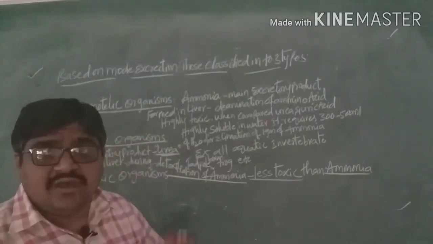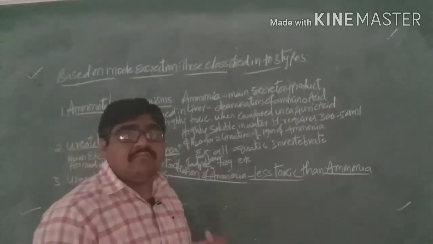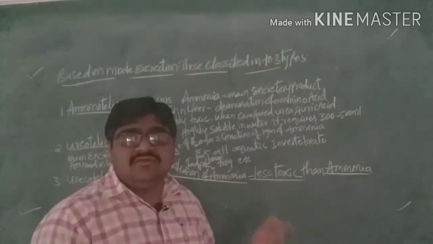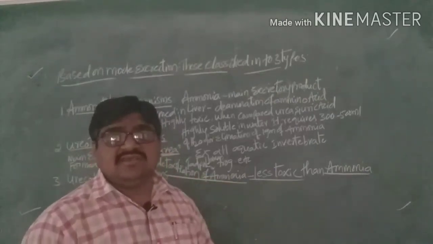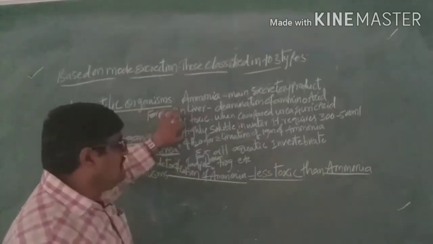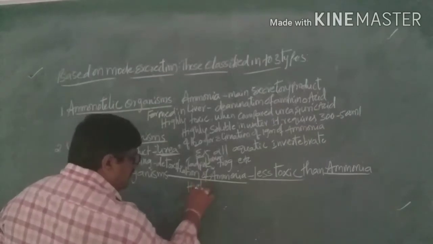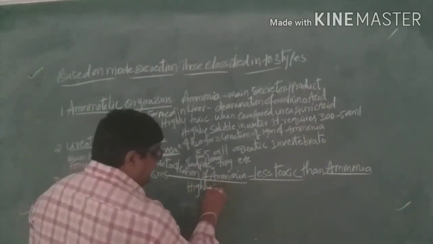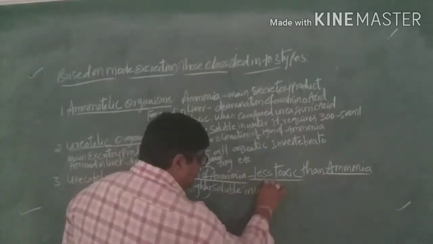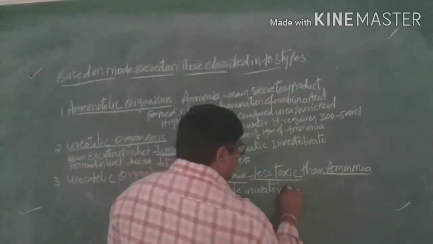When compared to ammonia, urea is less toxic in our body, because ammonia is highly toxic. Urea is very much less toxic than ammonia. It is also highly soluble in water, and it requires